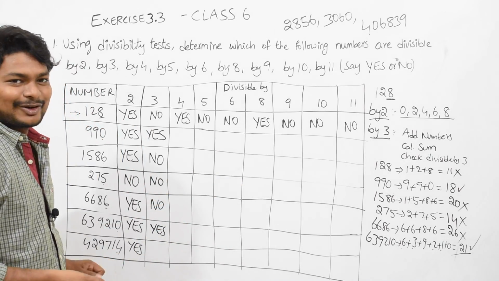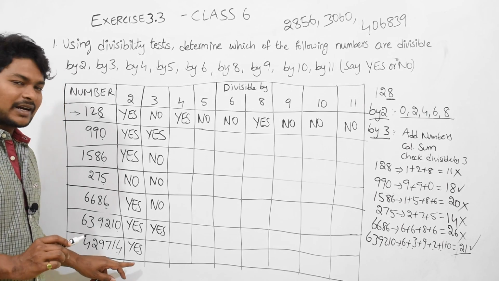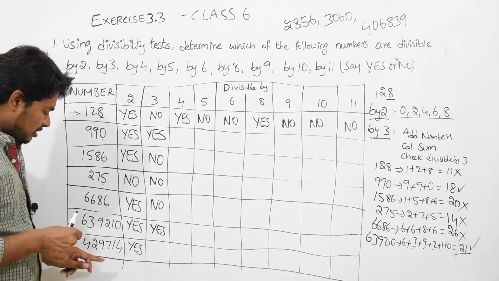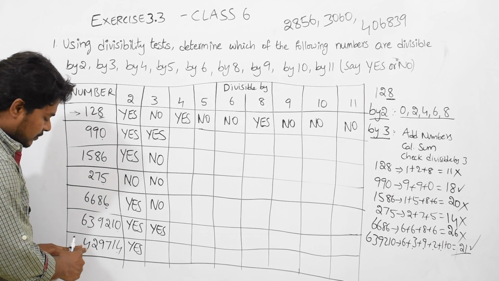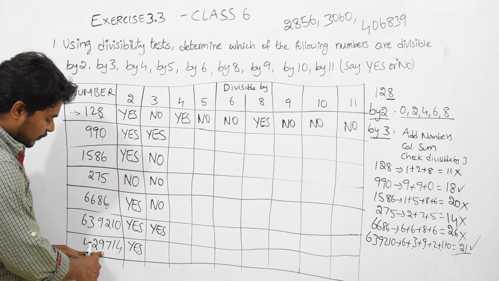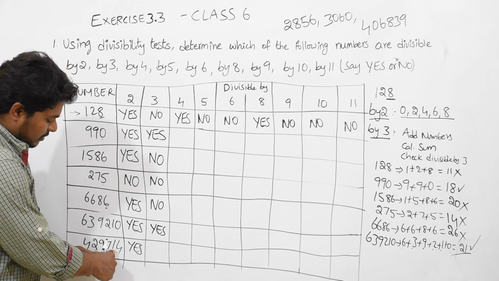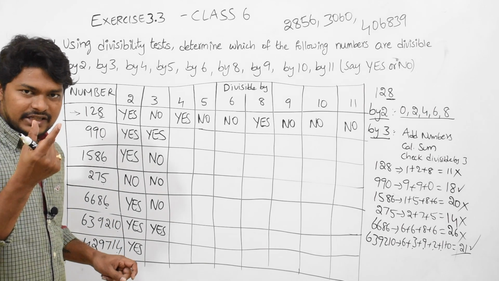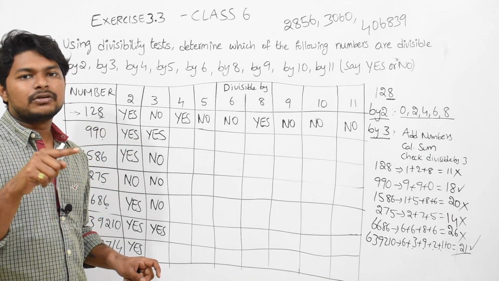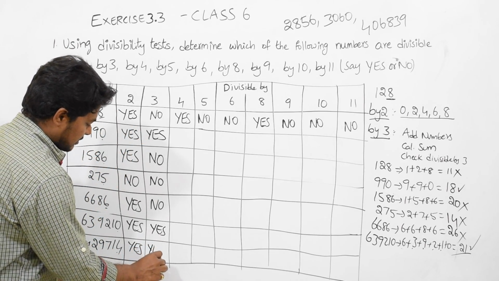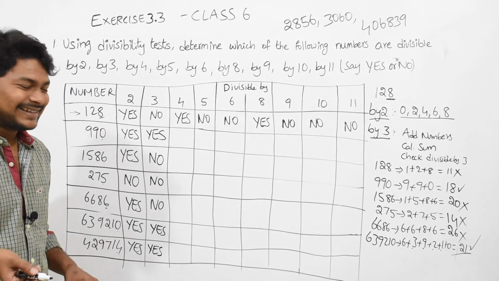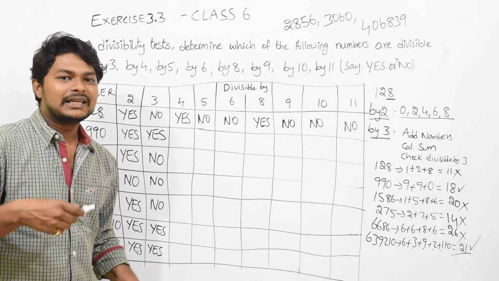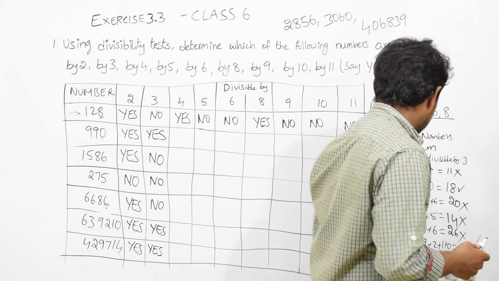Since we are running out of space, I will calculate this number manually and tell you. This is the number we are checking for divisibility by 3. We need to add every individual digit. The total comes to 27. This 27 will come in the 3 table. How? 3 into 9 equals 27. So this will be yes. See, we completed 2, we completed 3. Next, everything we will be able to do that fast. Just keep an eye here.